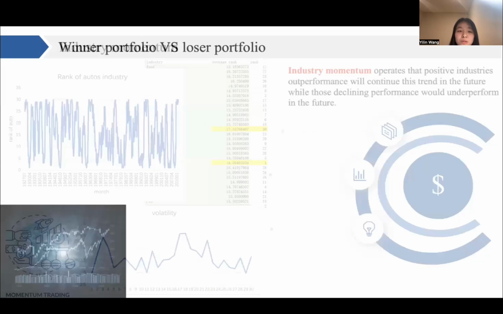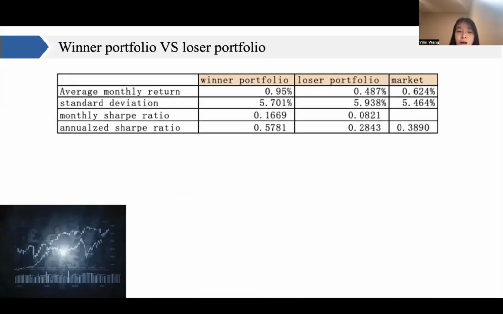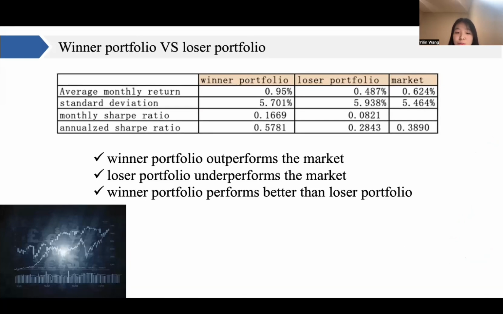Then we will talk about winner and loser portfolio. From this table, we knew all of the data. And we find that the winner portfolio outperforms the market and loser portfolio because it has the largest annualized Sharpe ratio. However, the loser portfolio underperforms the market because it has the lowest annualized Sharpe ratio compared with the market.